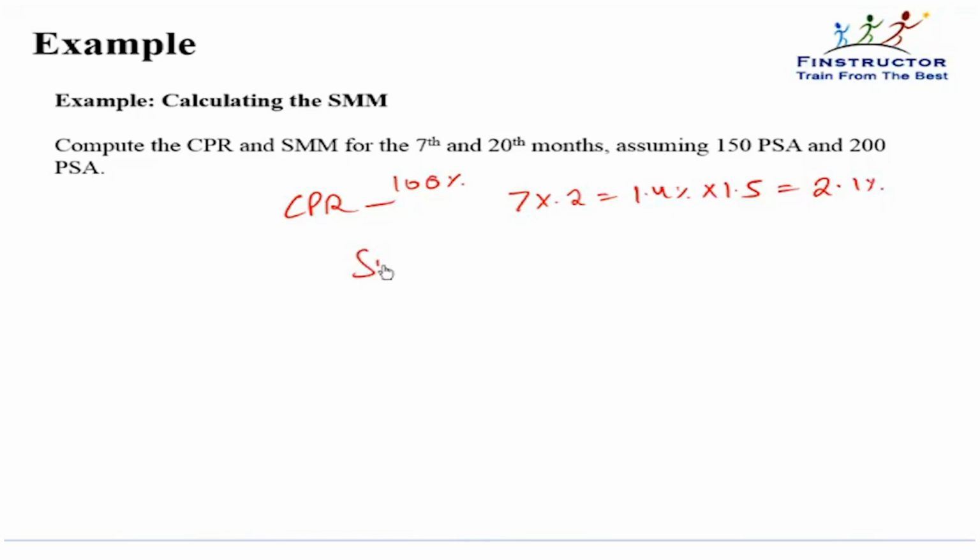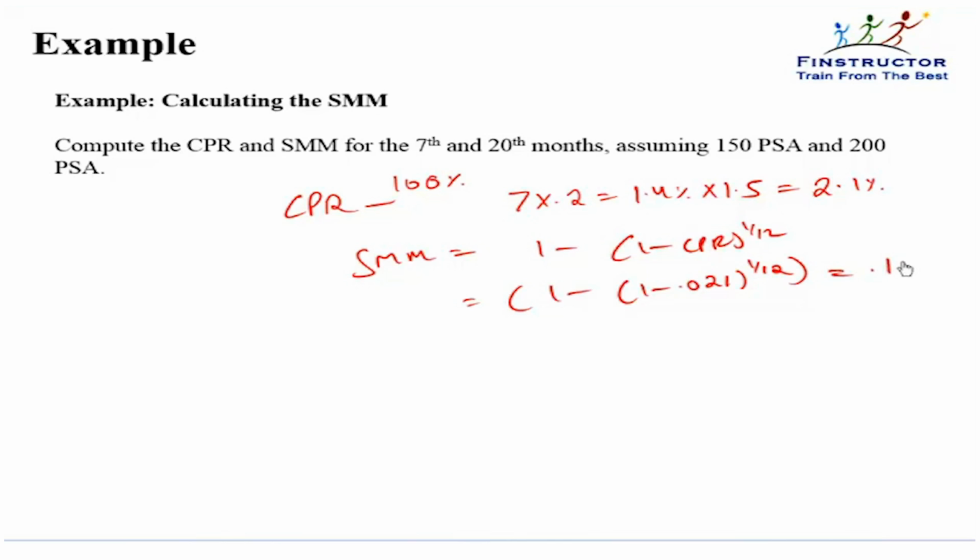We can compute the equivalent monthly rate as 1 minus (1 minus CPR) to the power 1 by 12. So it will be 1 minus (1 minus 0.021) to the power 1 by 12, which comes out to be approximately 0.177%. Similarly, we can do it for the 20th month.